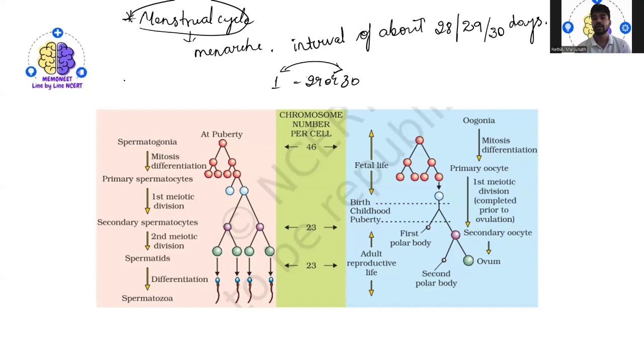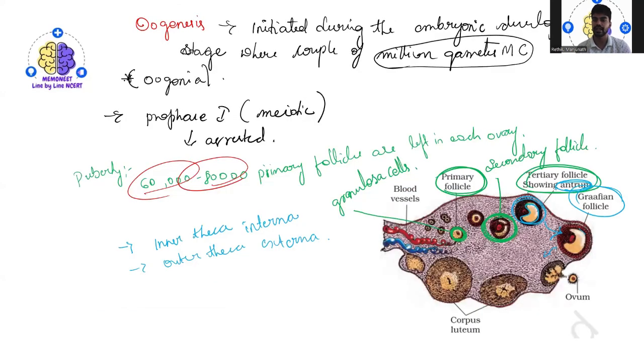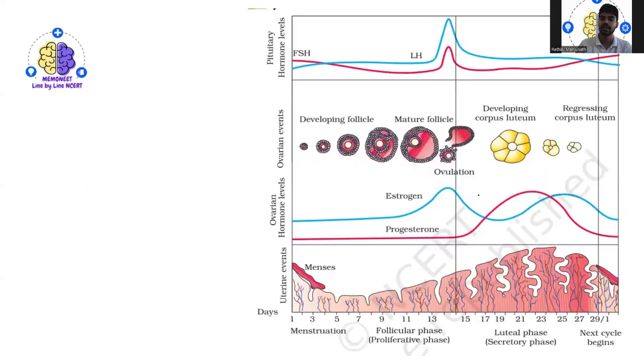During the middle period of this menstrual cycle, the ovum is released. For example, if you see the diagram, the cycle starts here, and at the middle of the cycle, the ovum will be released.